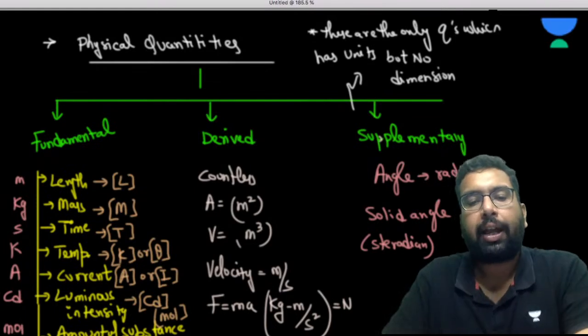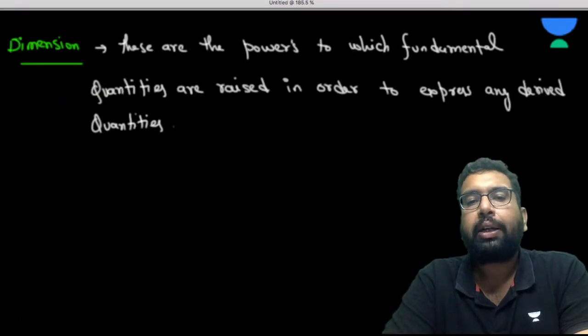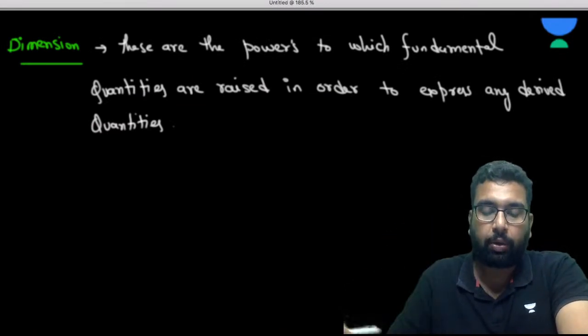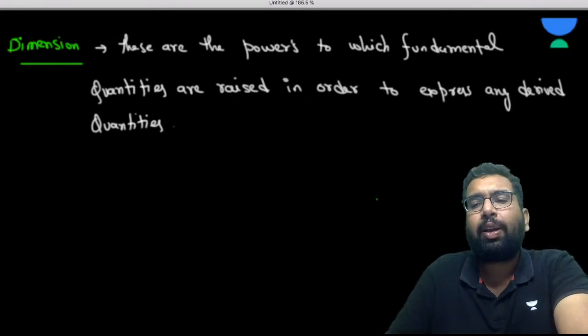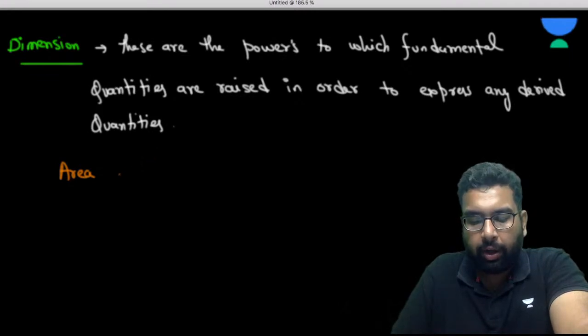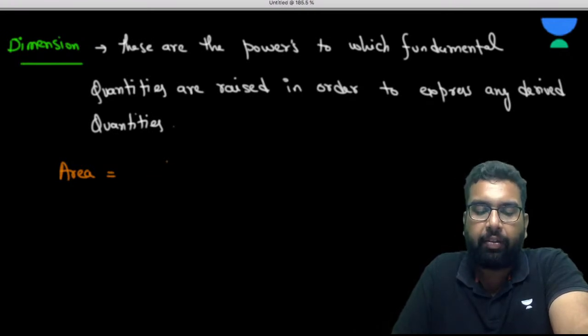So as I was saying, we want to represent the physical quantities in terms of dimension, which are the powers to which the fundamental quantities are raised to express any physical quantity. You can take any physical quantity, like area. If you know the unit of the area, or the formula of the area, either way you can solve.